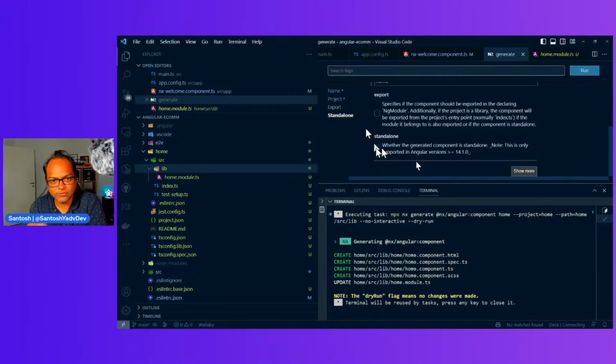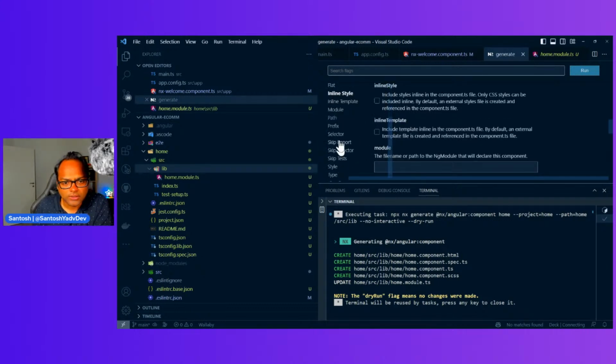Okay, so we want to create a standalone component, so that's what we are going to do. We are not going to use the modules. I have clicked on it, but it is taking ages for some reason. Let's see if there is something running in the background. Let's quit. Okay, looks like it's back now.